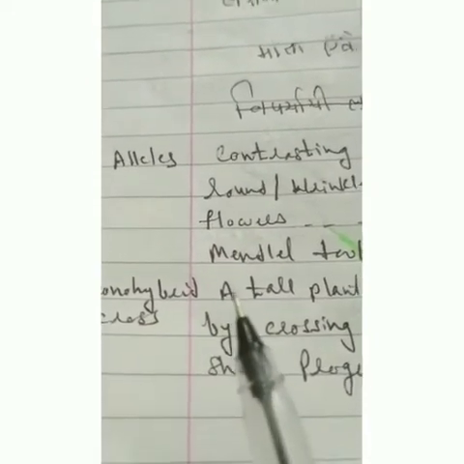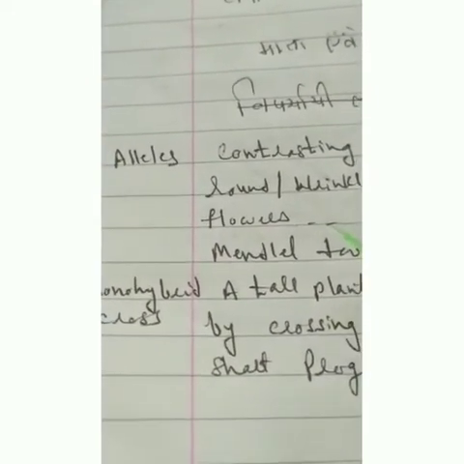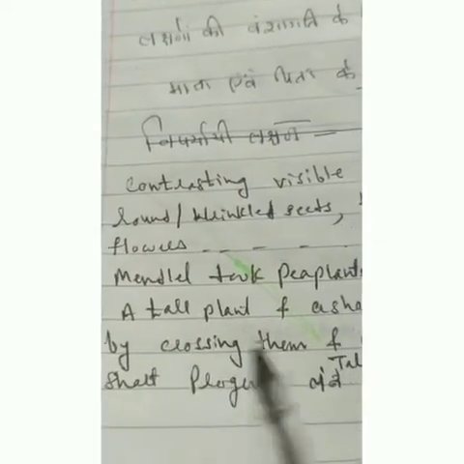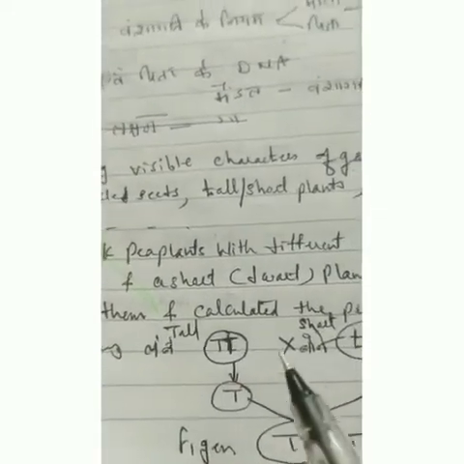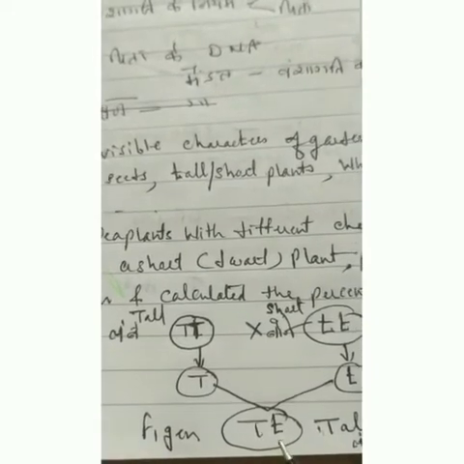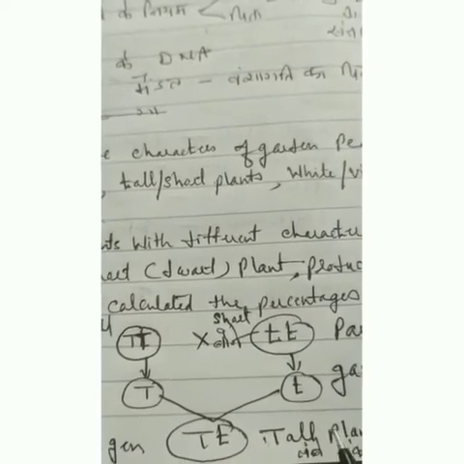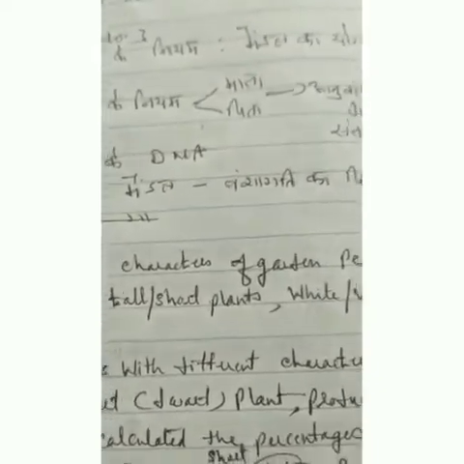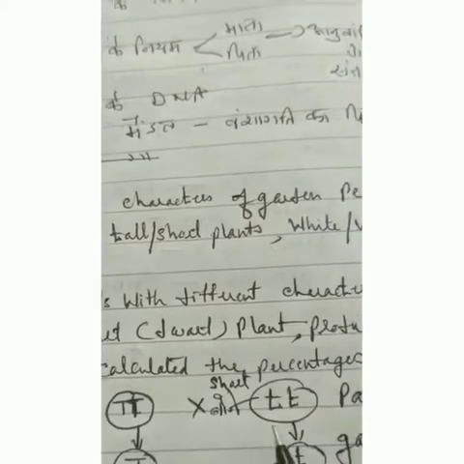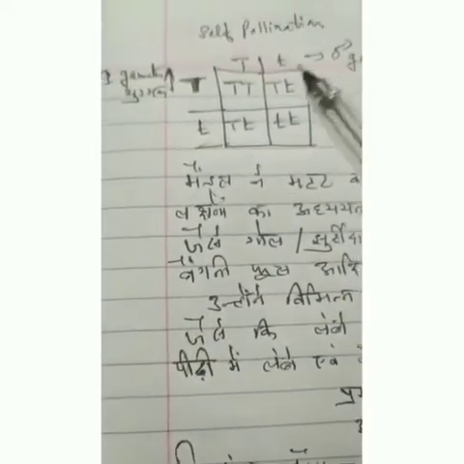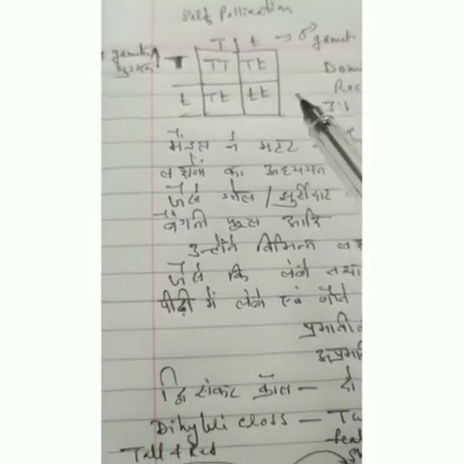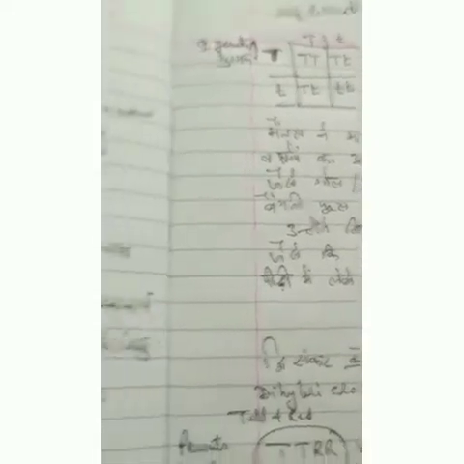Mono means single, and hybrid means different varieties which are formed and which are not pure. They are artificially allowed to undergo fertilization, and as a result the first hybrid variety formed in the first generation was tall plants. All the plants were tall. When these plants are allowed to self-pollinate, different varieties of plants are formed in the next, F2 generation.